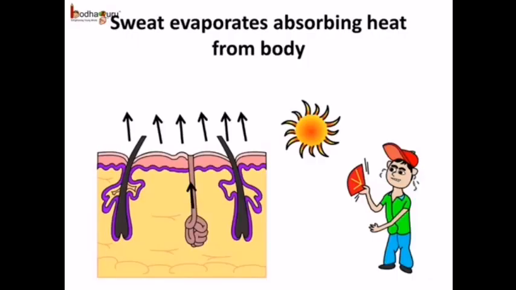Why do we sweat when it is too hot? The sweat also helps in regulating body temperature. When the sweat evaporates from the body surface, it collects heat from the body. Hence, the body becomes cooler. This is the reason why we feel cooler after sweating.